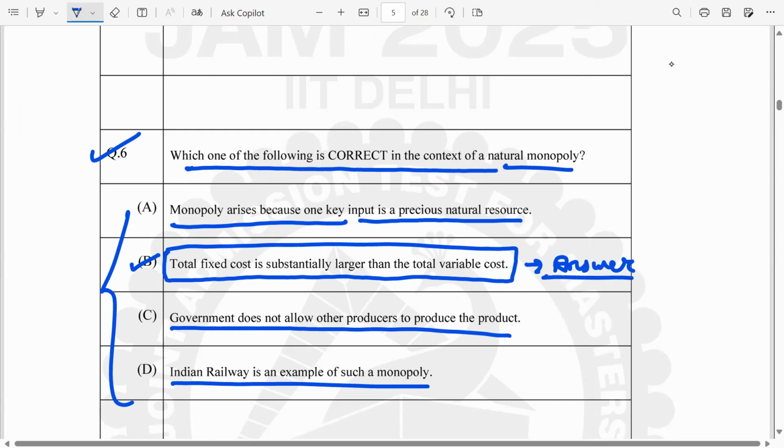I'm repeating it again. Natural monopoly is something I have covered in quite some depth in my introductory as well as intermediate microeconomics course. You have very high initial fixed costs in case of a natural monopoly, or I can say high infrastructural costs. But once you enter and start producing, your additional costs are very low. Hoping students have understood this. So my answer is option B.